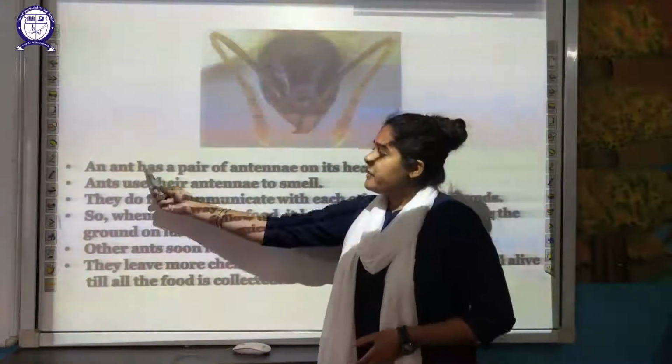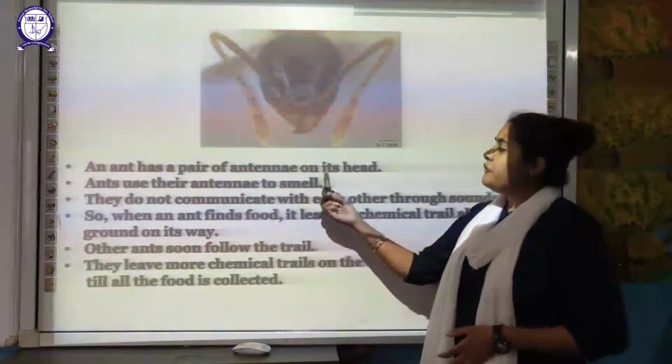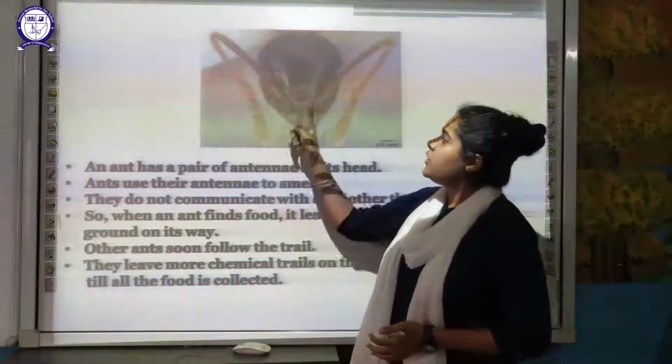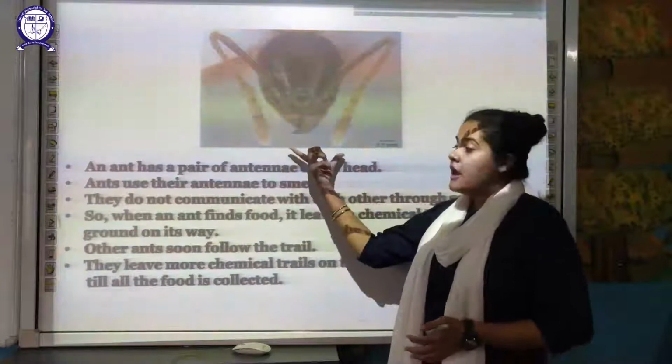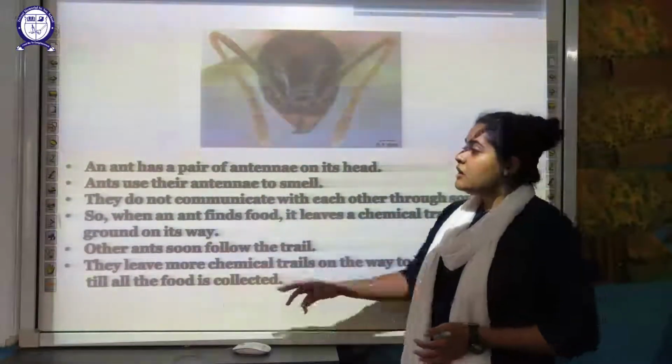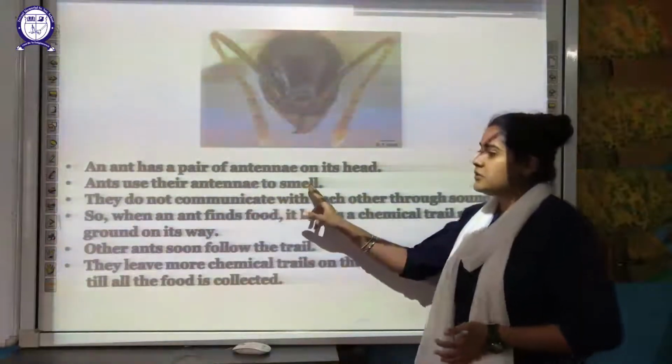Next is an ant. An ant has a pair of antennae on its head. So you can see here, these two are the pair of antennae, and the ants use them to smell.